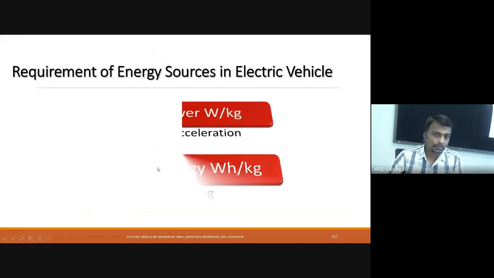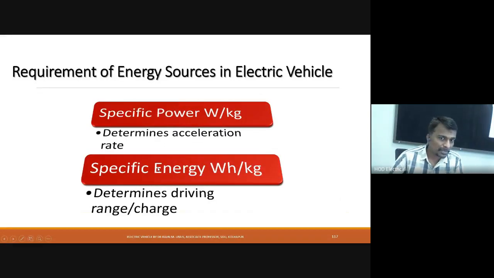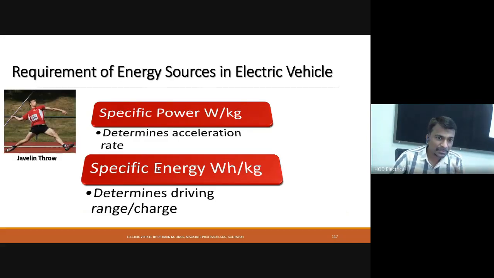I already told you we have two types, specific power and specific energy. The analogy for specific power is a javelin throw. For throwing the javelin, at that particular time instant, we need more power, and only then will it cross more distance.